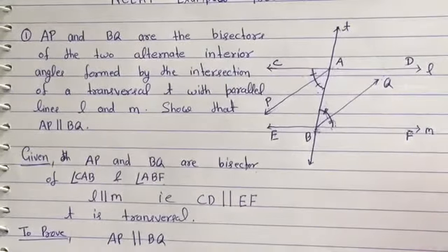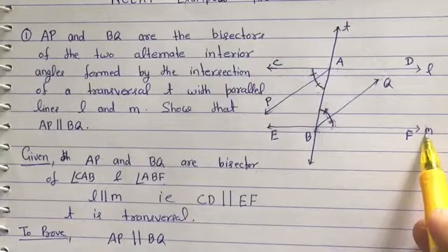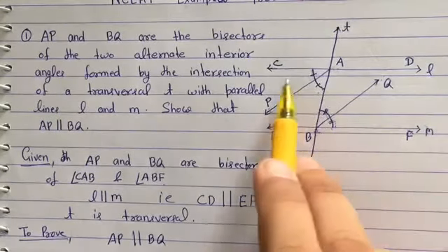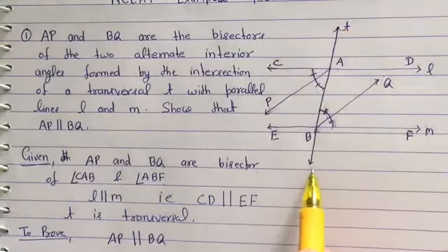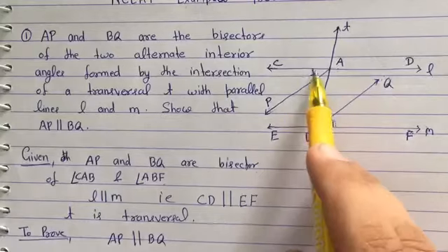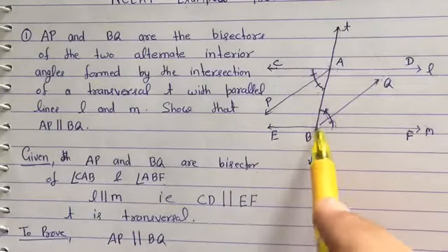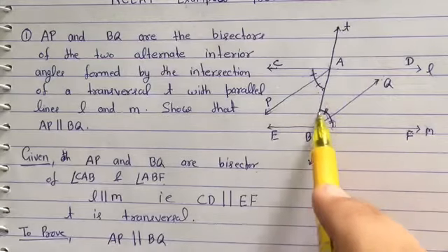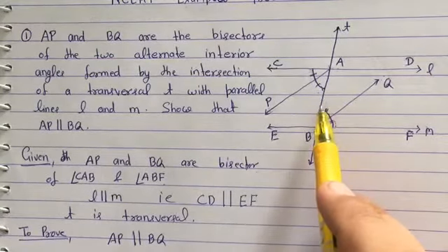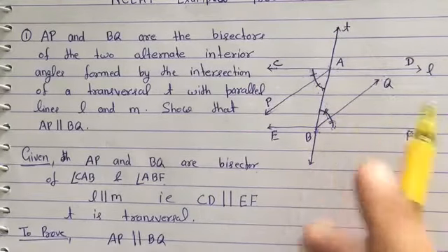The next thing is that line L is parallel to line M. If L is parallel to M, then T works as a transversal, and then angle CAB and angle ABF both are alternate interior angles, and we know that when lines are parallel, then alternate interior angles are equal.